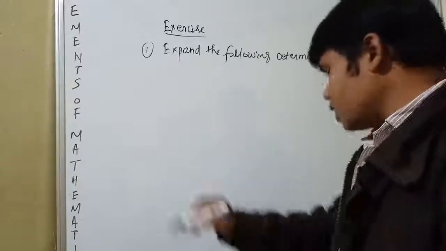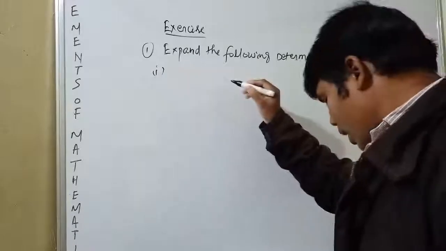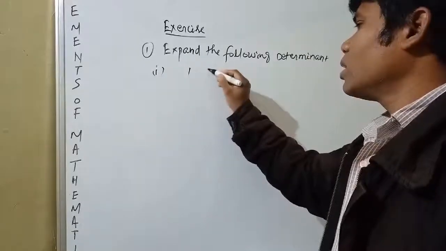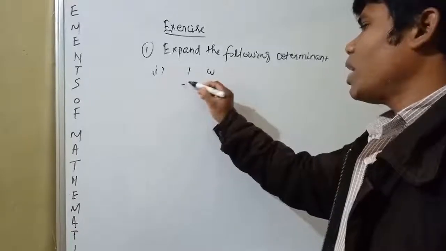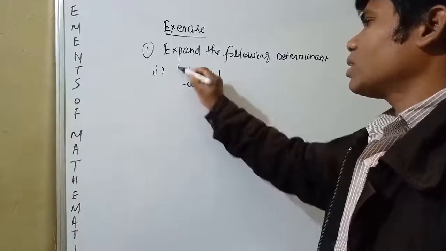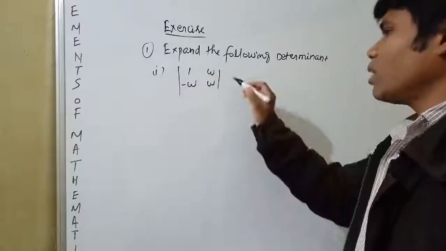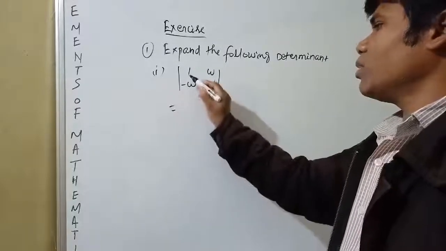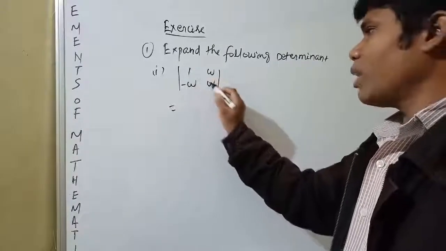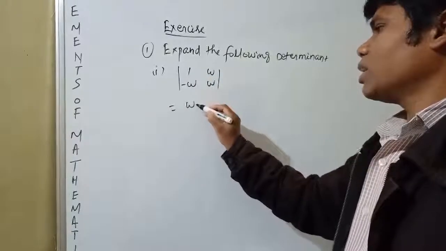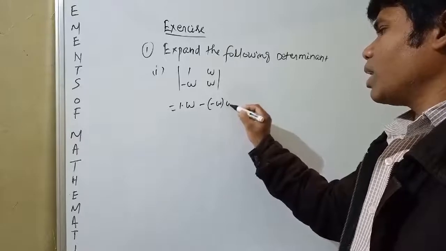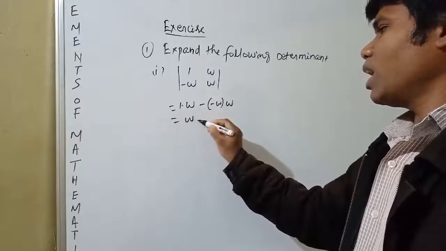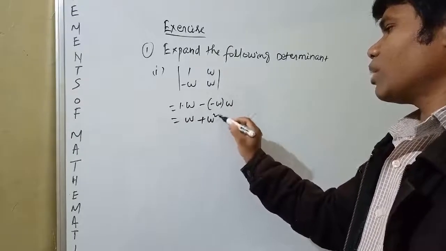Okay, the question is 1 omega, minus omega omega. This is omega, not w. Find the determinant: 1 into omega, that is omega, minus omega into omega, is equal to omega plus omega square.